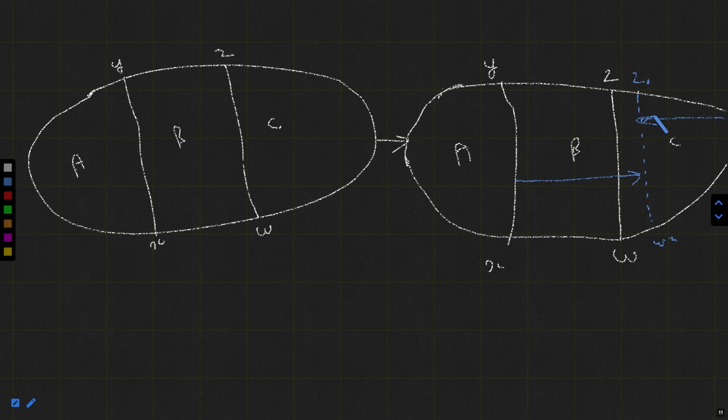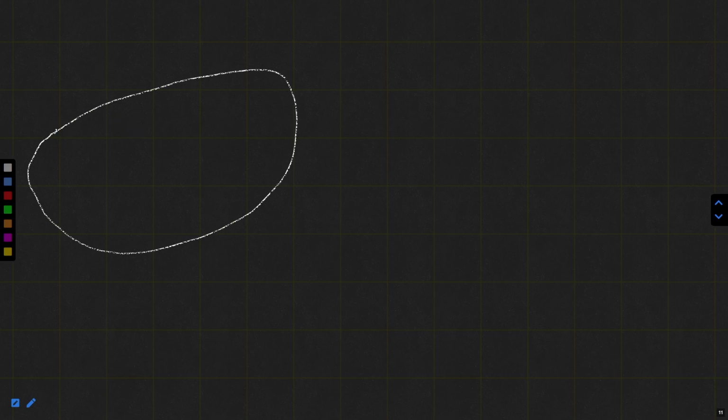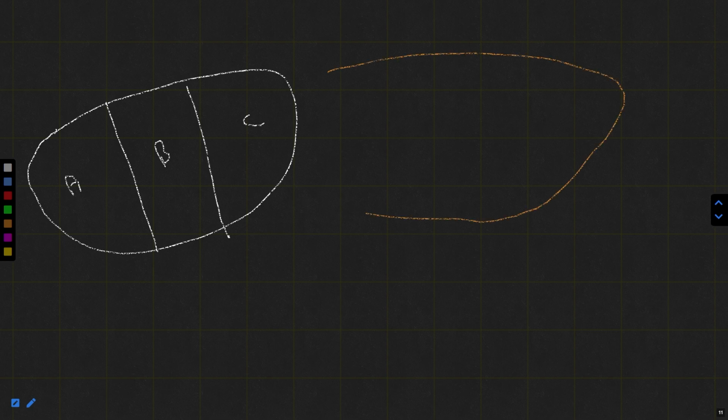That's the question. Suppose this is about the internal methods. But if we take the third scenario, for example, this is our country, having three states A, B, and C. And here is another foreign country with X, Y, and Z.